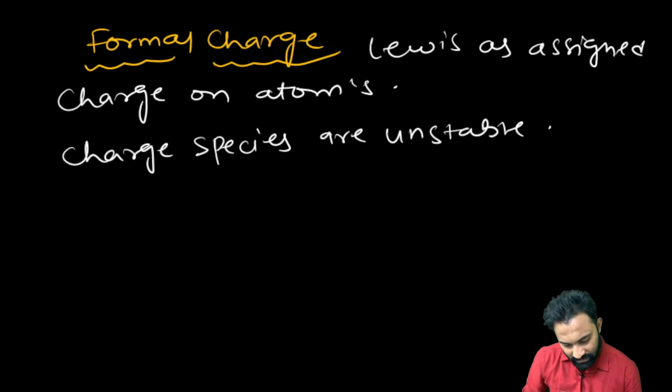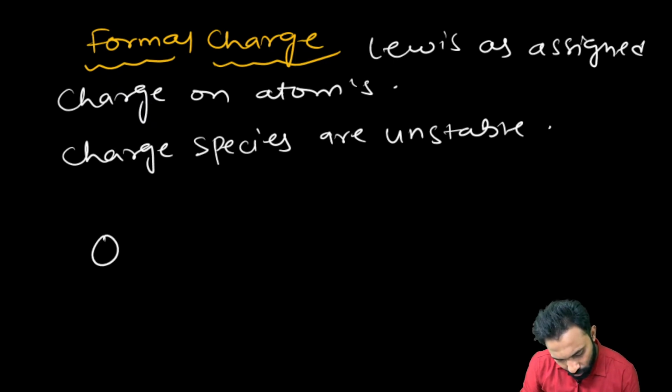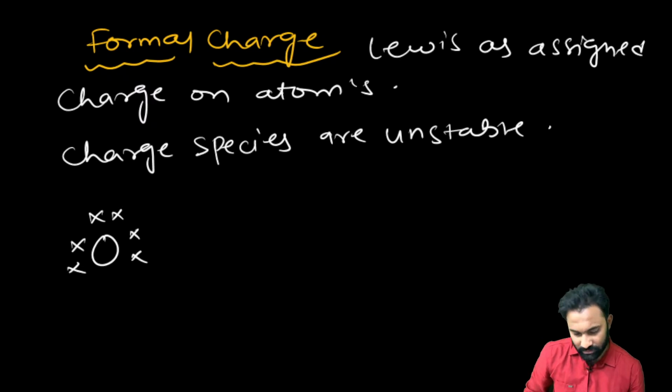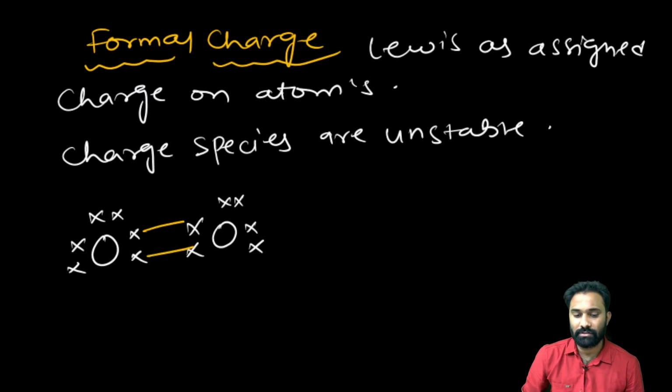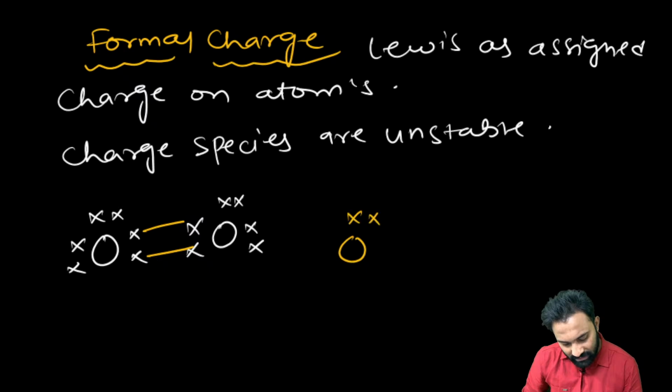Now for example, if you take oxygen, to complete its octet one oxygen requires 2 electrons. Here the octet has been completed. But another oxygen, O2, has come to form the bond.